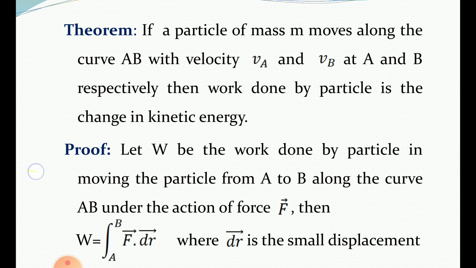First is V suffix A, and other is V suffix B. When the particle is at A, its velocity is denoted by VA, and when the particle is at point B, its velocity is denoted by VB. Then the work done by the particle is the change in kinetic energy.